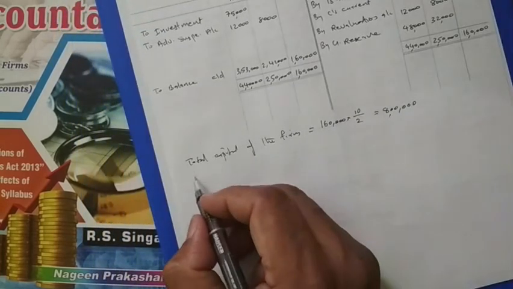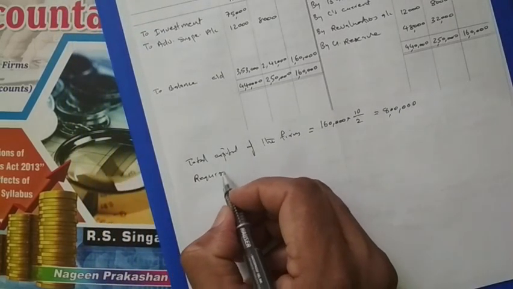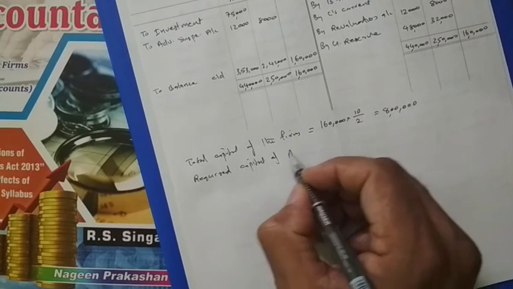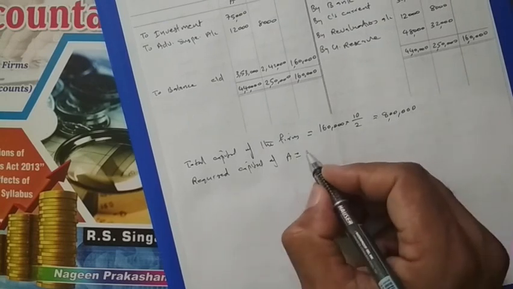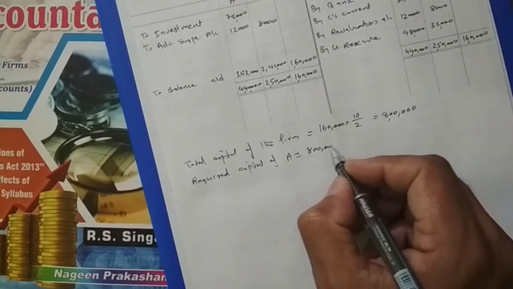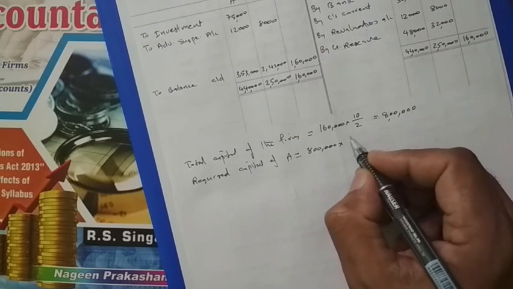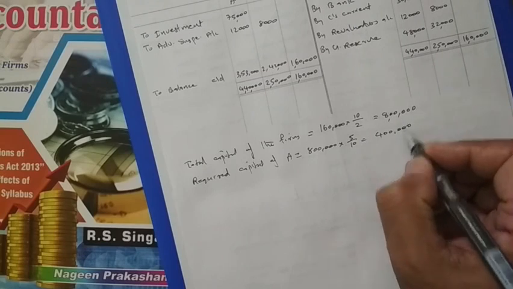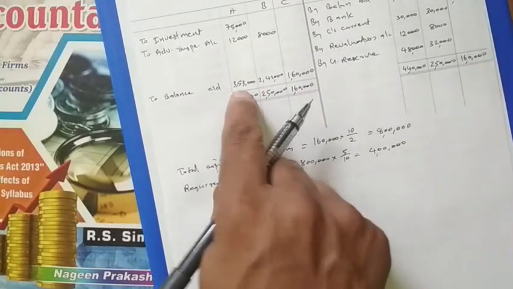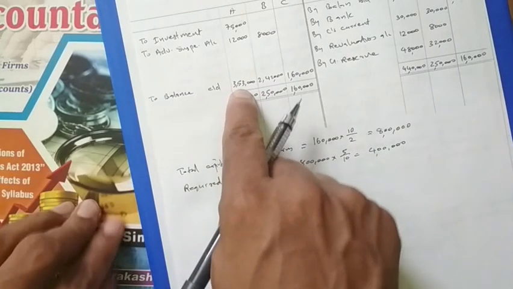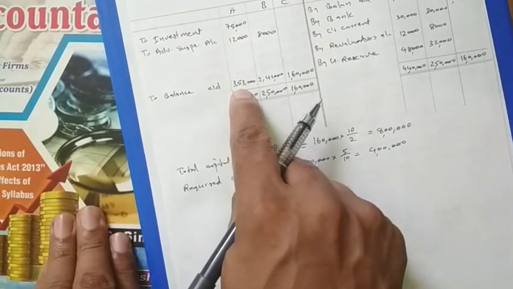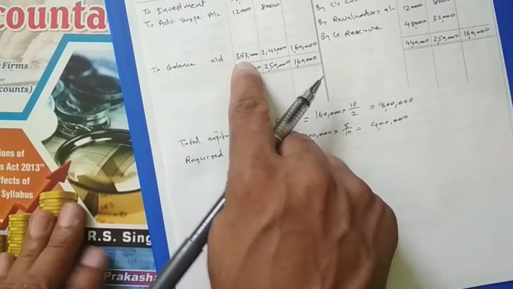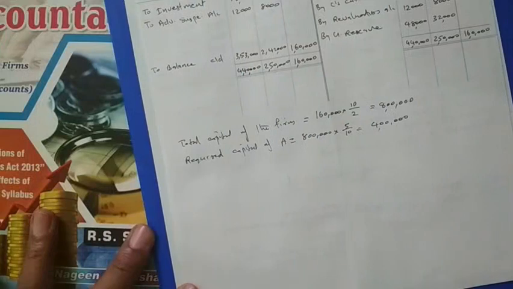Now the recovered capital of A: this into A's new share of 8 lakh. A's share is 5/10, so it is coming to 4 lakh. The present capital is 3,53,000. So A's capital shows a shortfall, so he should bring the money. If he brings the money, we have to debit the bank account. But here, instead of bank, we can debit the current account.